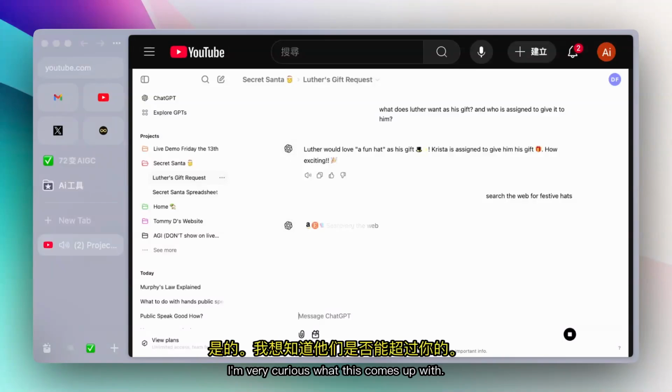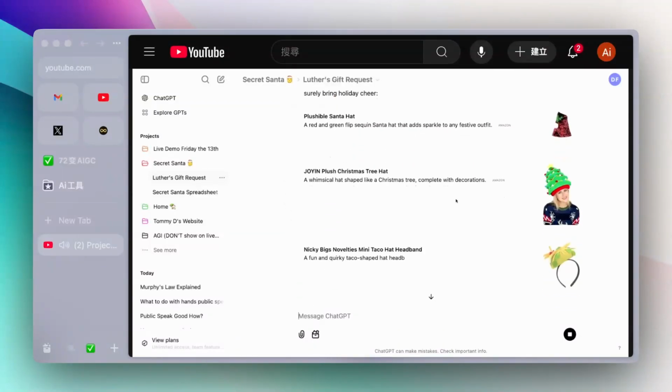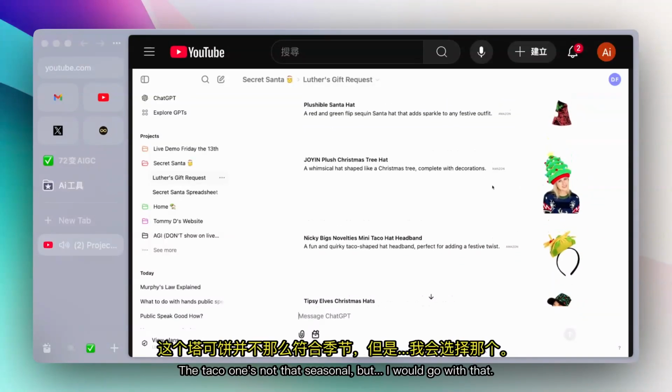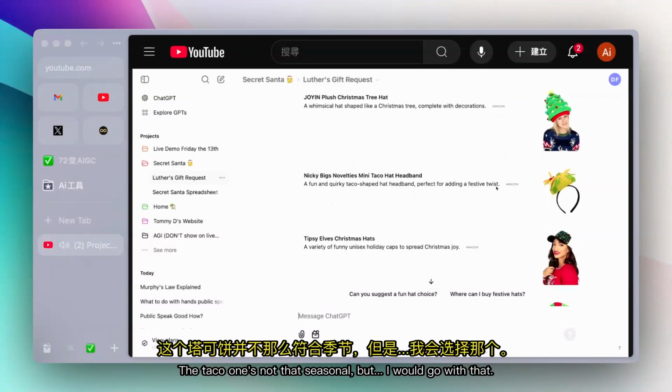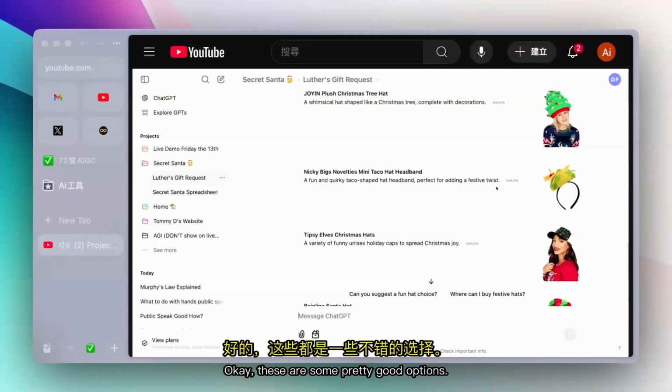I'm very curious what this comes up with. Yeah, I wonder if they'll top yours. Oh, that's pretty. The Christmas tree's a good one. The taco one's not that seasonal, but I would go for the taco headband though. Taco's pretty good. Okay, these are some pretty good options.